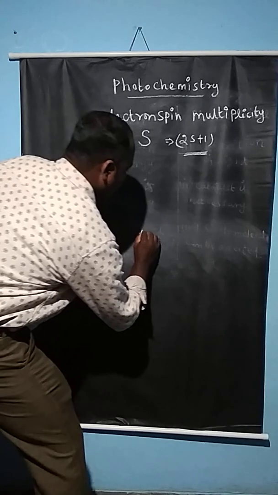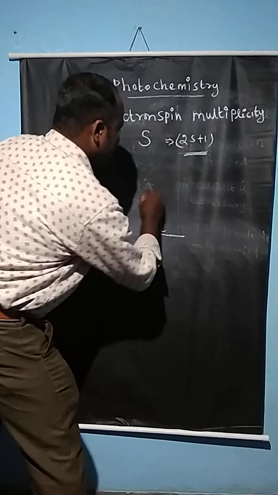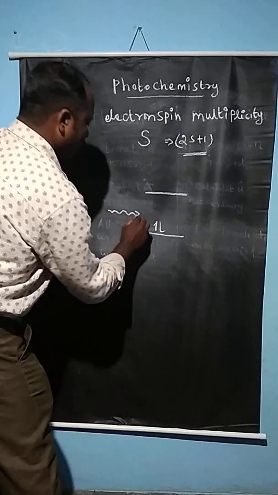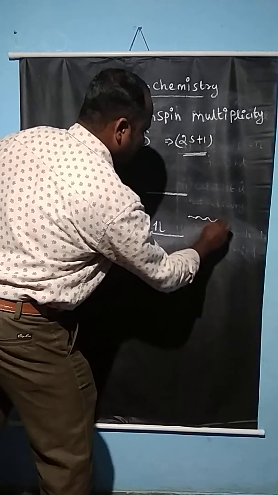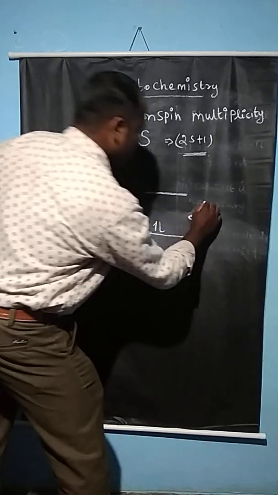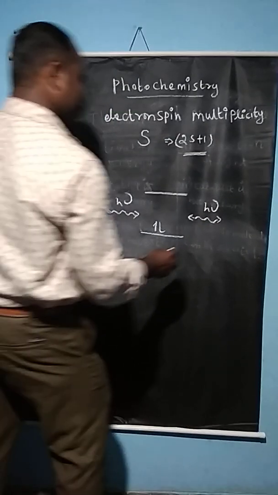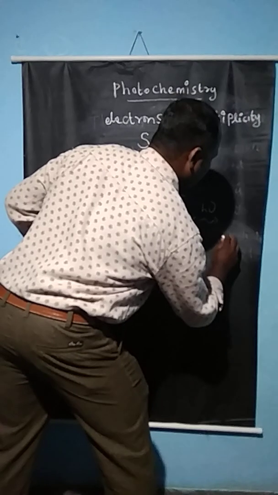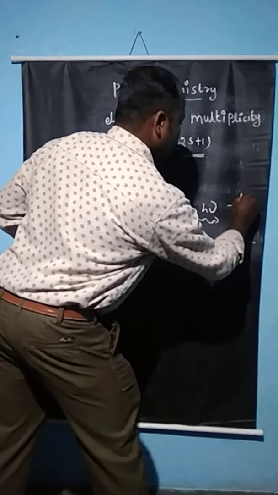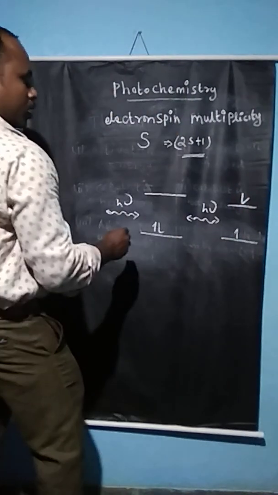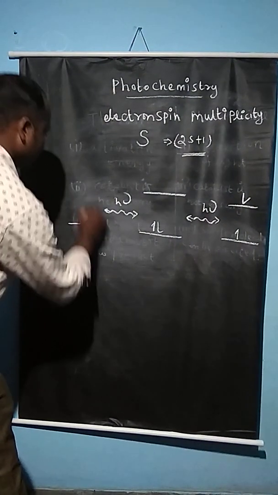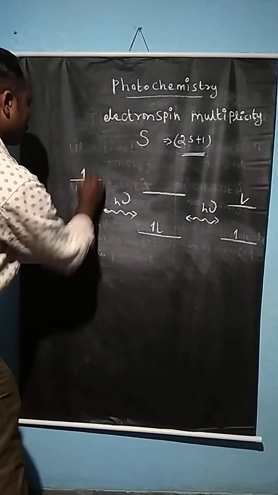A molecule in the ground state, if light of any energy, h nu, is interacted, it will get promoted to two types of orientation: one is anti-parallel orientation, another one is parallel orientation.